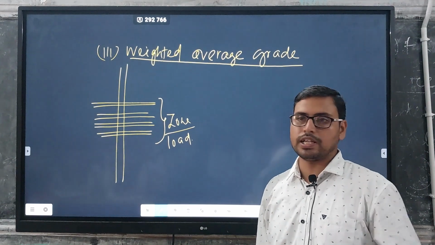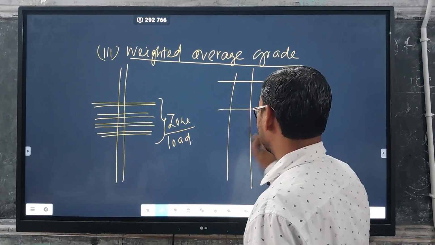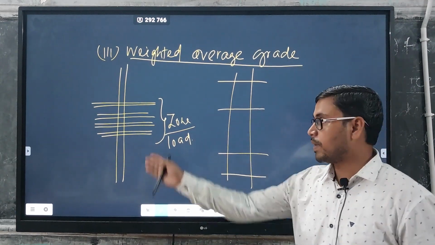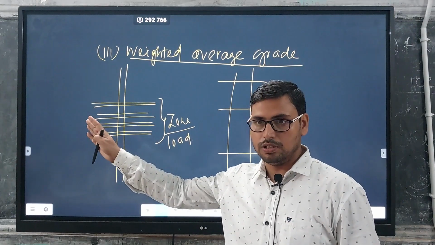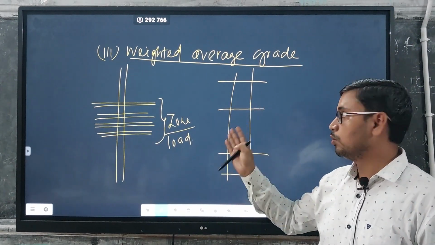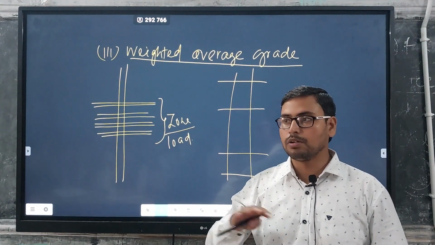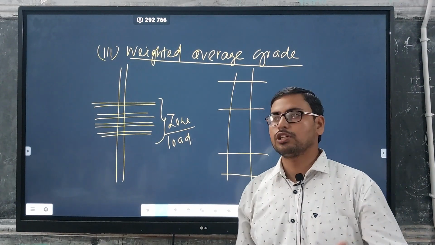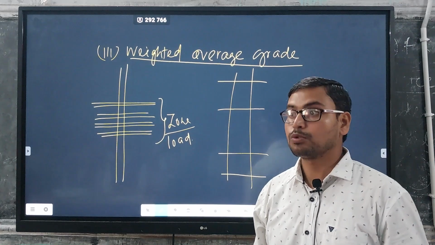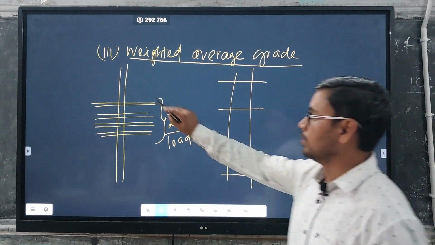In a single borehole, we may get several lodes. First scenario, there is one lode. In the second scenario, in a single borehole, we are getting several lodes. Several lodes means several thicknesses of the ore body. Like in case of coal, we will call them coal seams, different coal seams.